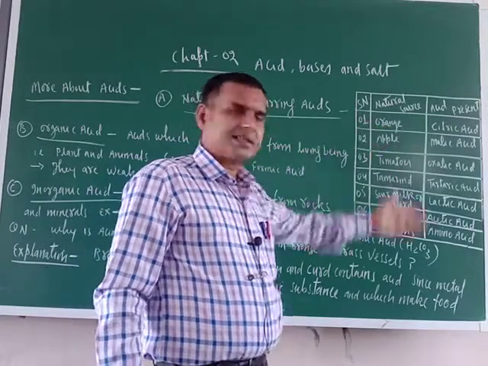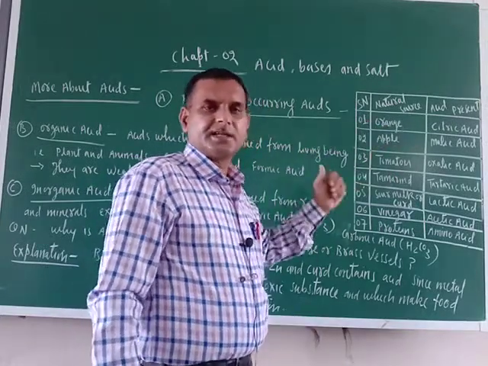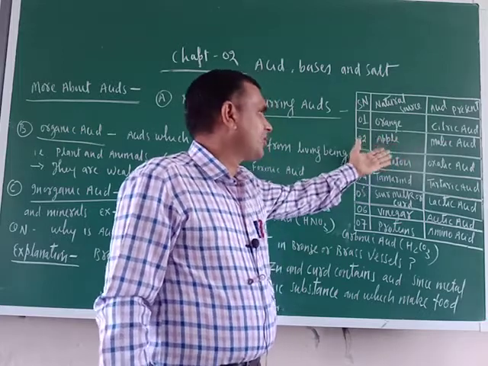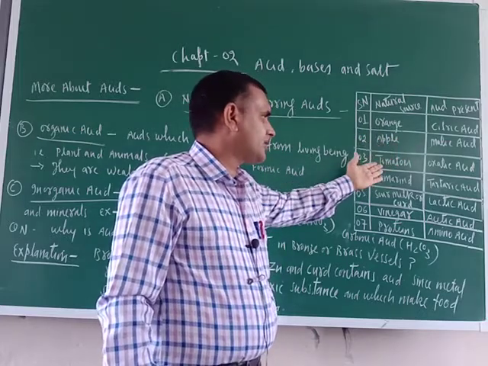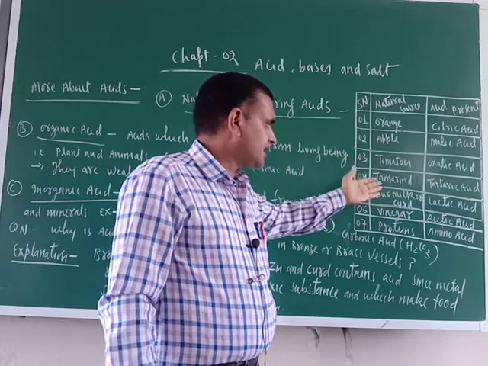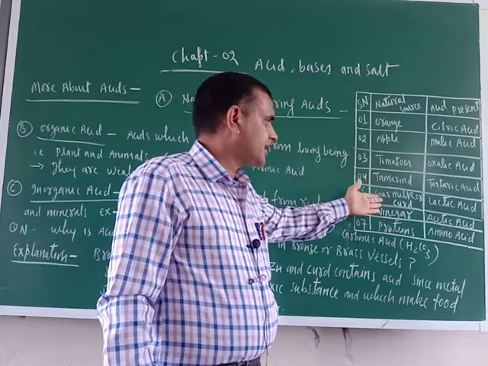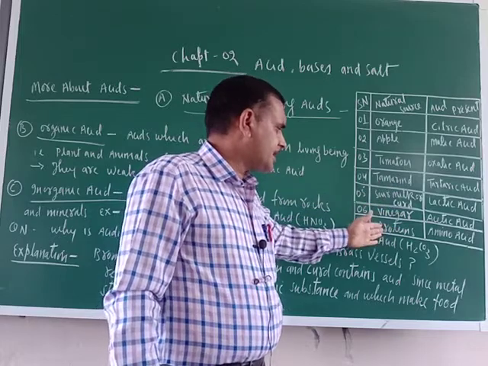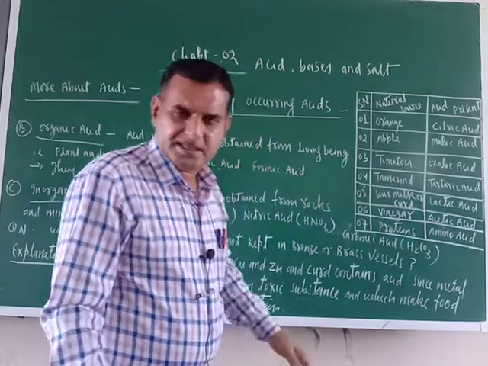Orange, which acid is there? Citric acid. Even in the lemon, citrus fruits also, this acid is only found. Apple, malic acid. Tomatoes, oxalic acid. Tamarind, tartaric acid. Sour milk or curd, lactic acid. Vinegar, acetic acid. Proteins, amino acids.